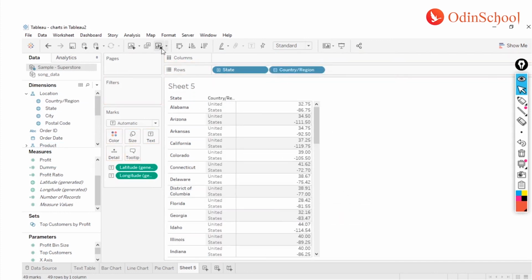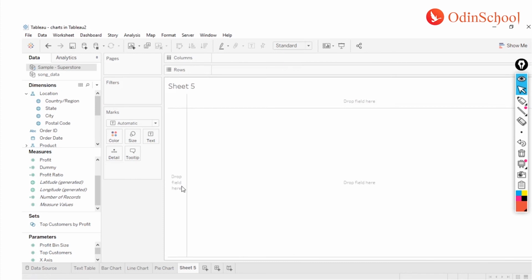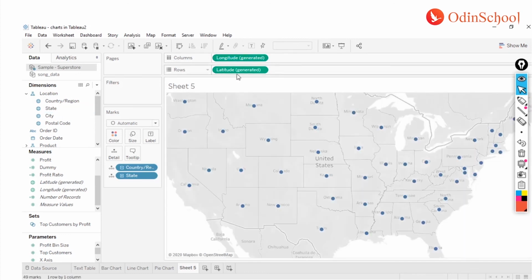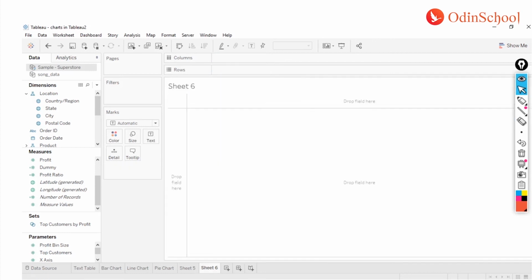However, let me clear everything, and I will do one magical trick. Instead of dragging and dropping them, I just have to do a double click, and you see what happens. If I do a double click, automatically the longitude and latitude came and they fall into the columns and rows respectively, and your map is created, and you have your country and state already present over here. So it was like I did nothing, right? I'll just show you once again. I just click on a new sheet, and I just do a double click.